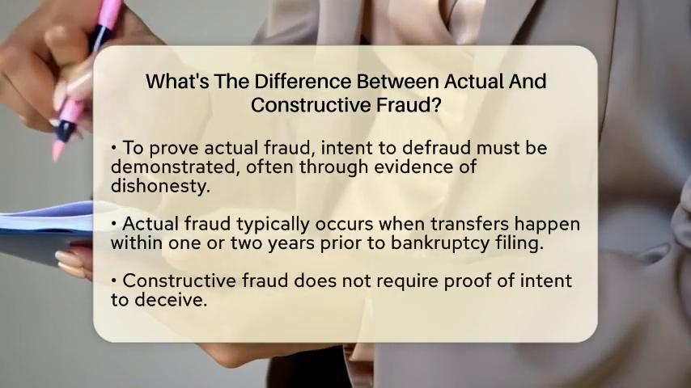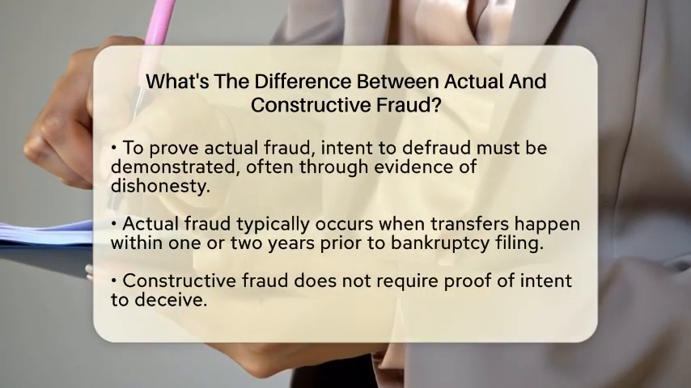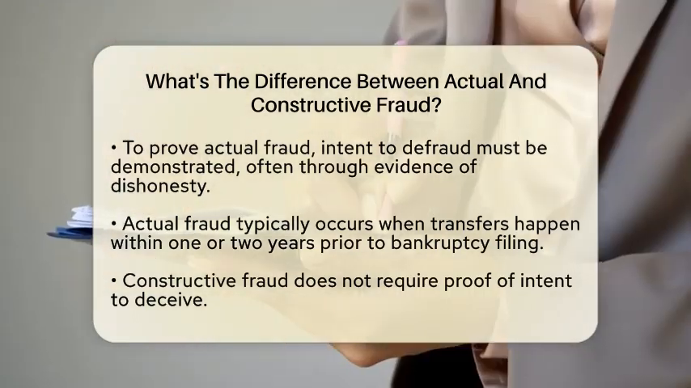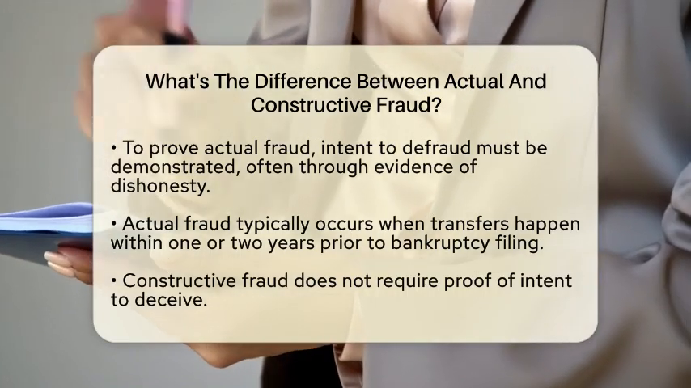This often happens when the transfer occurs within 1 or 2 years before filing for bankruptcy. The key here is intent. Evidence must demonstrate that the debtor acted dishonestly.